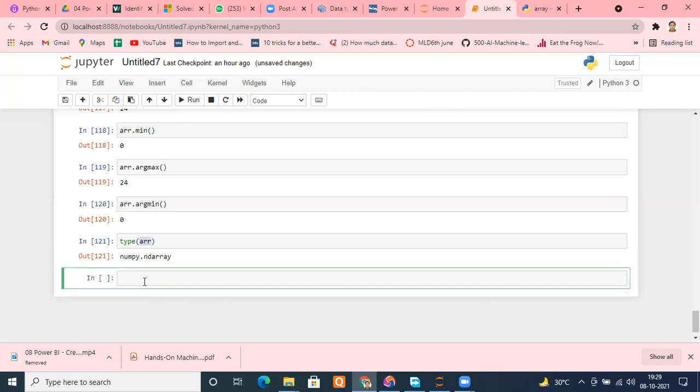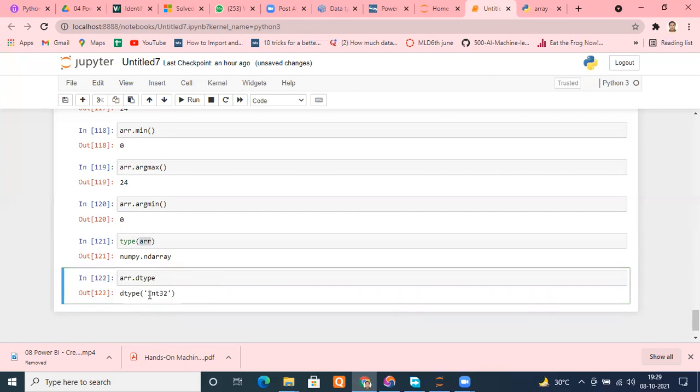For that, we have dtype: arr.dtype. It will tell me what data type is stored in the array. Okay, let me run this. It's an attribute, sorry, so I don't need to put the brackets. It's telling me it is storing 32-bit integers. Is it fine, everyone? Okay, perfectly fine.